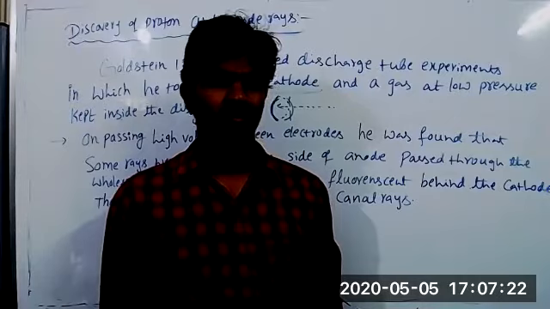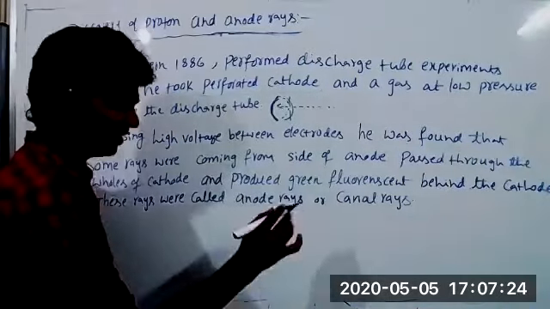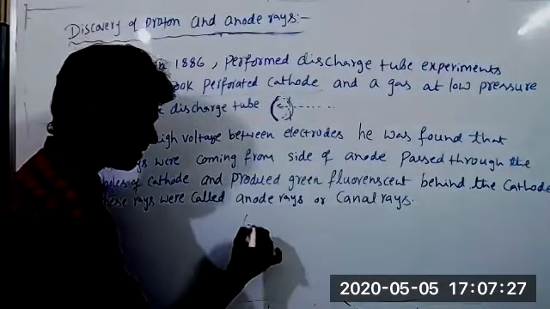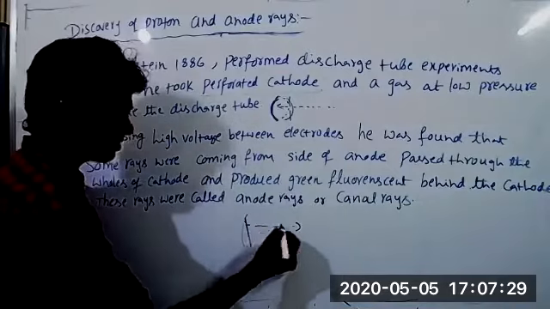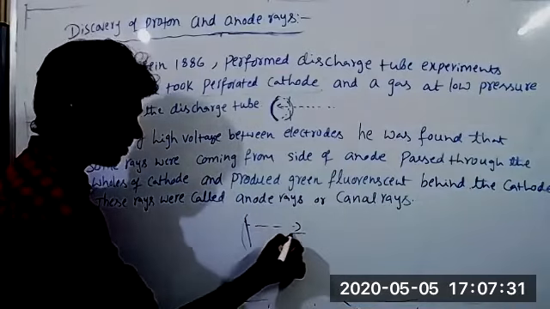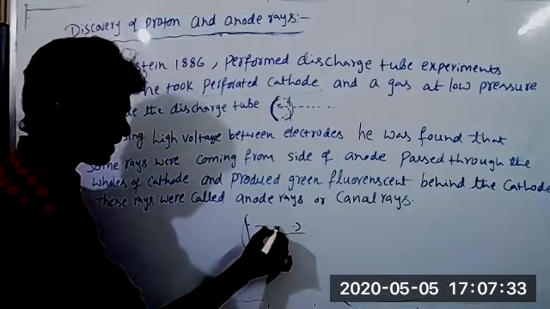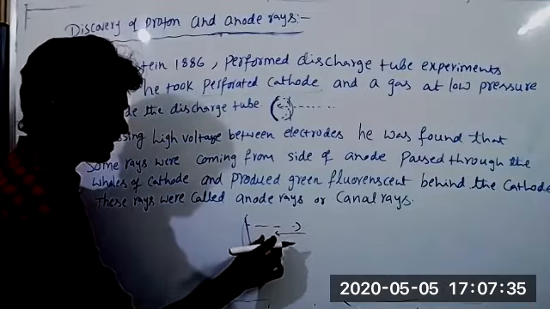You are saying, wait, cathode rays are produced from the cathode, and at the same time anode rays are also produced. You are telling me cathode rays and anode rays are colliding?